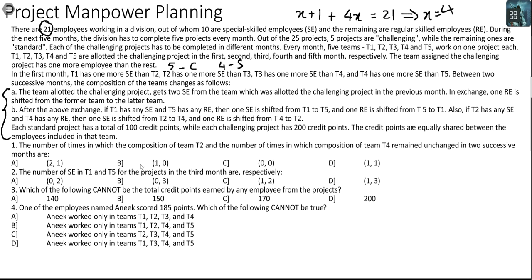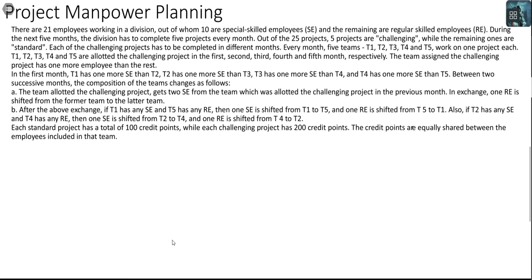The number of times the composition of team 2 and the number of times the composition of team 4 remained unchanged in 2 successive months are, and then I have precise options, which of the following cannot be true. Okay, so all 4 questions have precise options, which means there will be one unique case that will get created in this question, and this would be a good question to attempt in an exam setup.